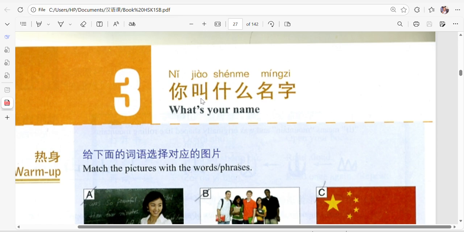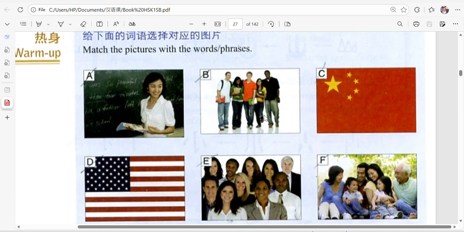This is 你叫什么名字? Okay, 你叫什么名字? It means what's your name in Chinese. In Chinese we say 你. Remember 你, we learned it in the first lesson. In the very first chapter, we learned 你, and 你 means you. 叫 means called. 什么 is what, and 名字 is name. So what's your name? We say 名字.